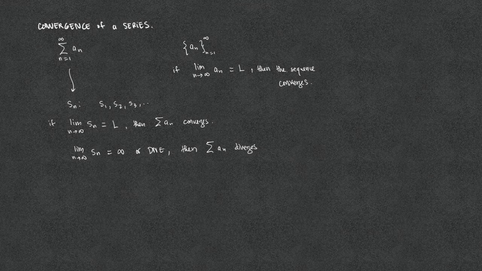So far, we have considered two types of series. The geometric series: we know that the geometric series ar to the n converges if the absolute value of r is less than 1, and diverges if the absolute value of r is greater than or equal to 1. Also, if the absolute value of r is less than 1, then the geometric series converges to a over 1 minus r, if n goes from 0 to infinity.